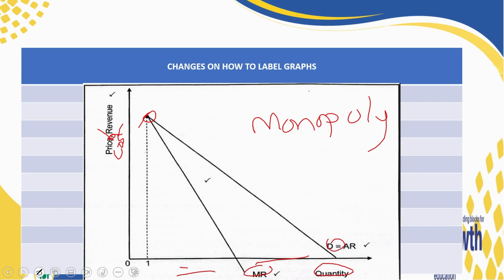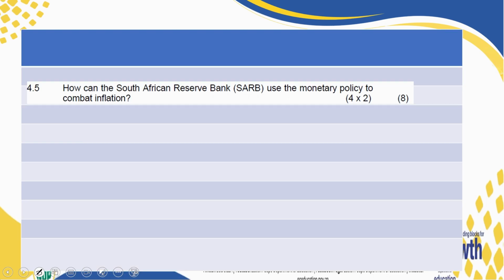And also, one thing that is now very important is not to put this original point on the vertical axis. Let me repeat again. The original point is no longer on the vertical axis. Rather, it's now starting at quantity 1 because there is nothing that is produced at 0. So it should start at that quantity 1. Please take care of these notices that are coming from marking.